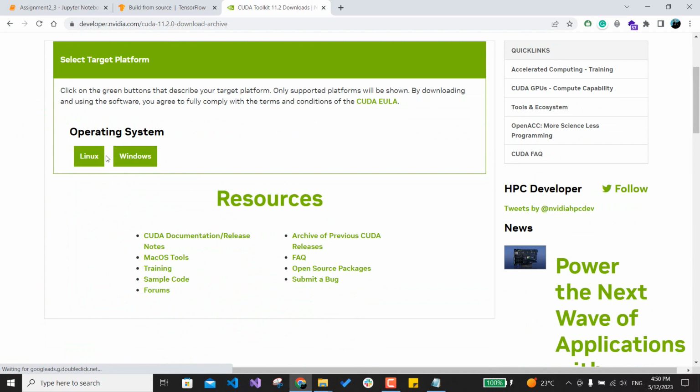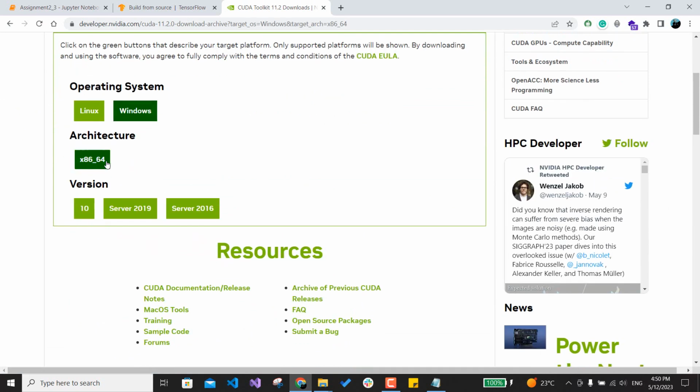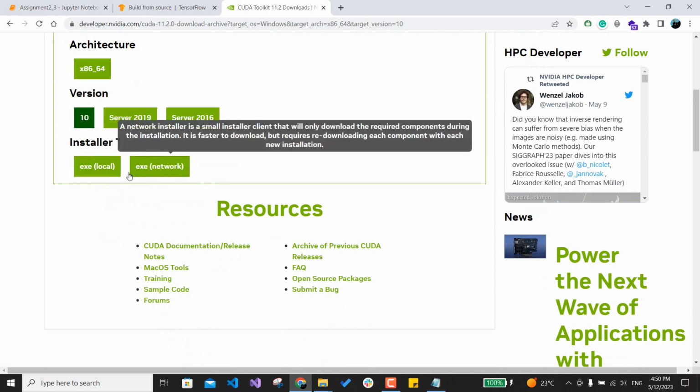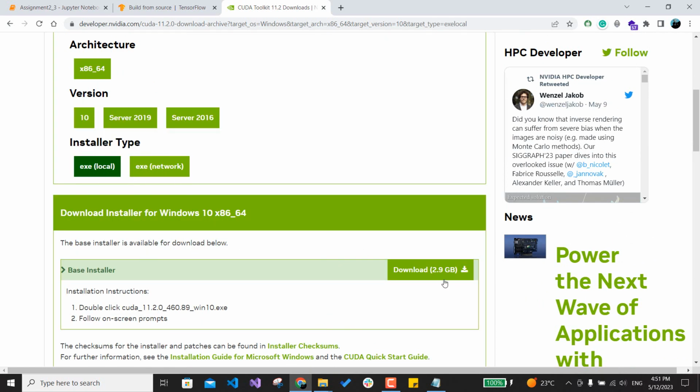Then go to Windows or Linux as you select your operating system, and I have version 10. You can select either one, it doesn't matter. If you select local, it will install it locally, and if you select network, you have to install it using a program.